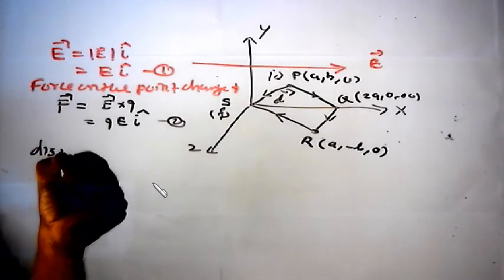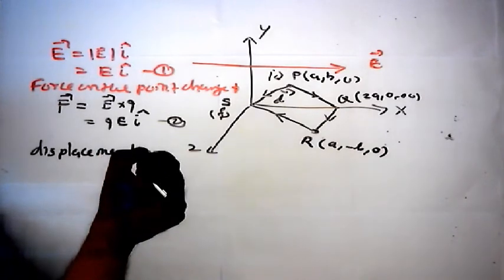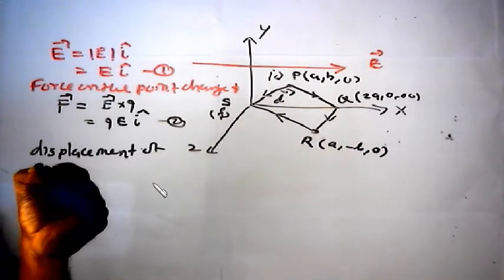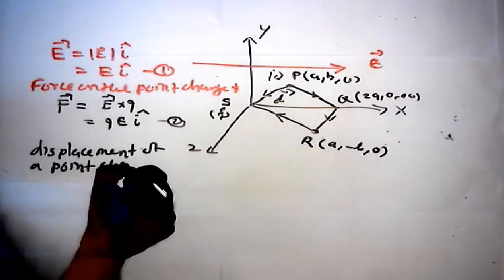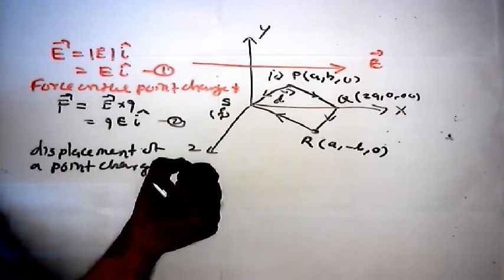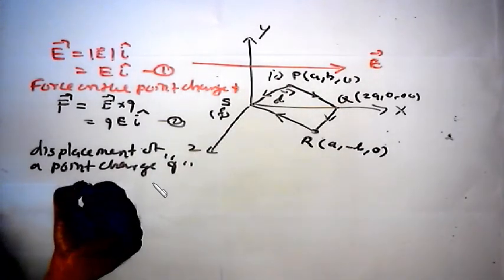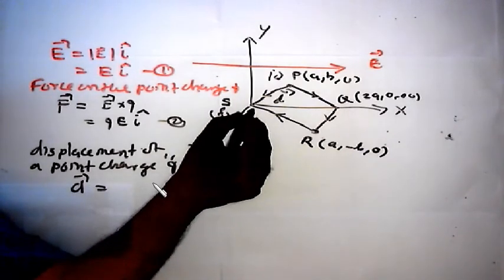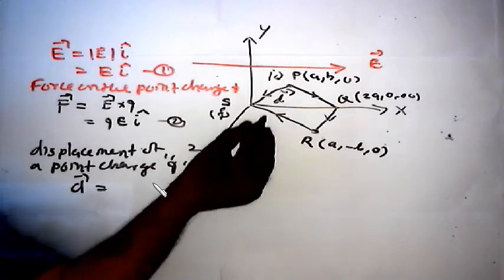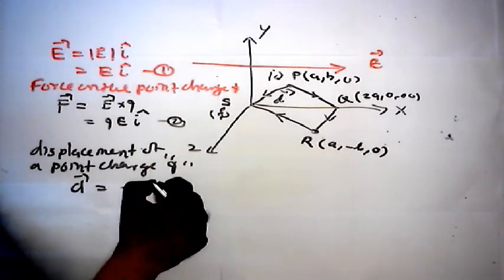The displacement of a point charge q. According to the figure, the displacement vector D equals straight away the SP vector but in the opposite direction, so minus of SP vector.